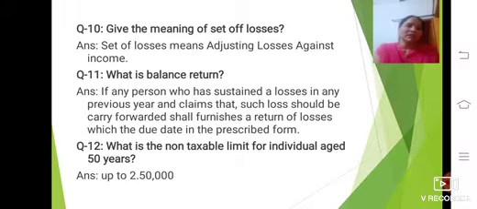Here in this question he asked about the non-taxable, meaning exempted or nil taxable limit of an individual whose age is 50 years. The answer is very easy. 0 to 2.5 lakh is nil, meaning the taxable limit is 0 up to 2 lakh 50,000.